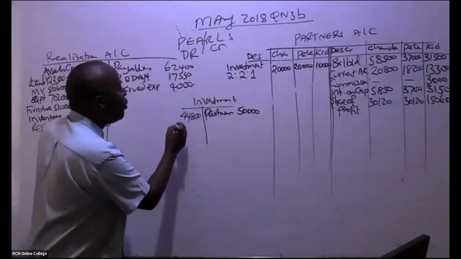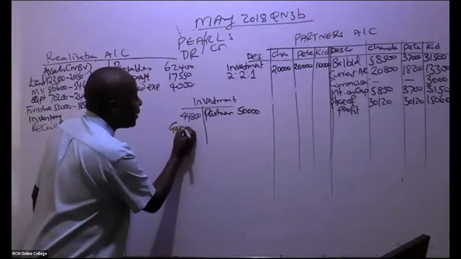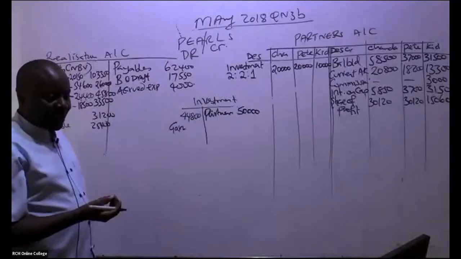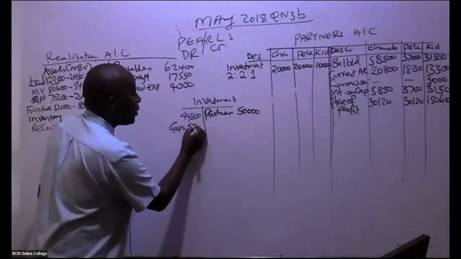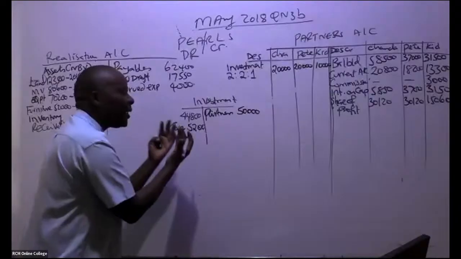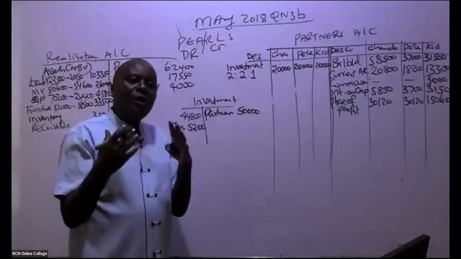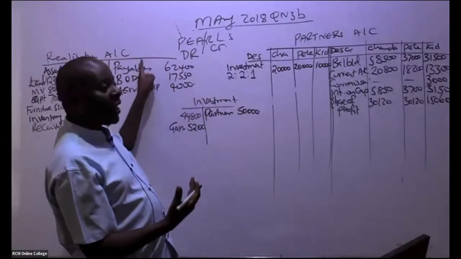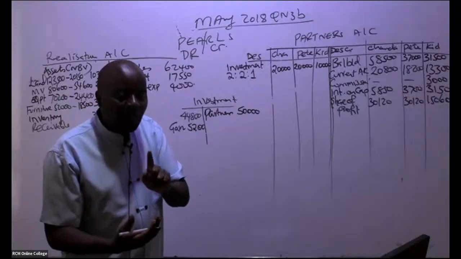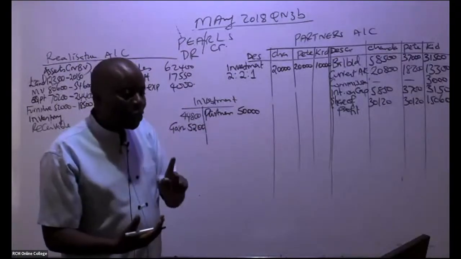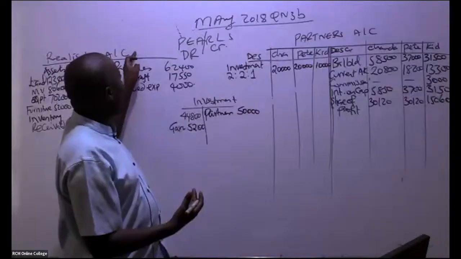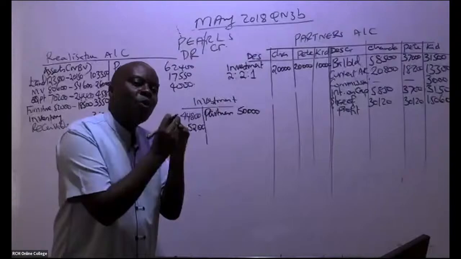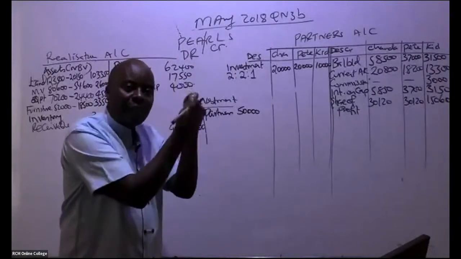So this gain, you come and mention here the gain. What is the balancing figure? The gain on the investment is 5,200. Any gains that you get on these assets, ladies and gentlemen, shall always be transferred to the realization account, because your realization account acts like a P&L. So you've gotten a gain here, so you're supposed to debit this account and then you credit the P&L.